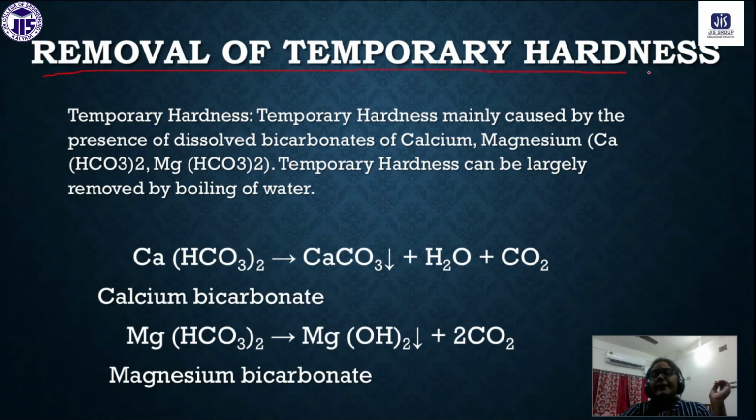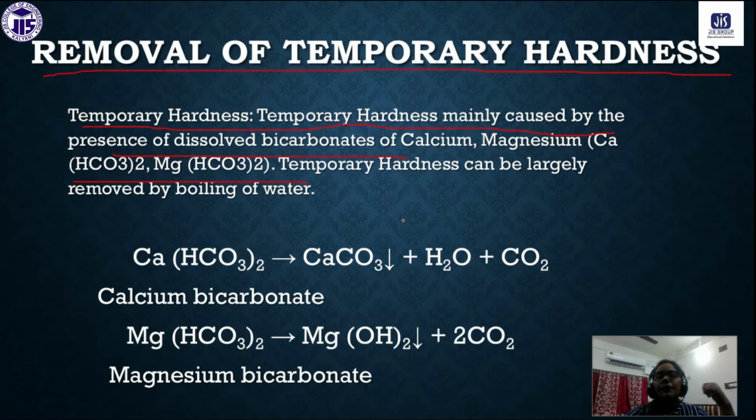Next we will see the removal of temporary hardness. As I told you, temporary hardness is mainly caused by the presence of bicarbonates. Bicarbonates of calcium and bicarbonates of magnesium are responsible for the temporary hardness.